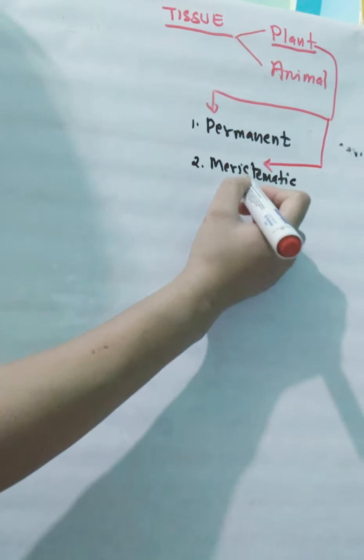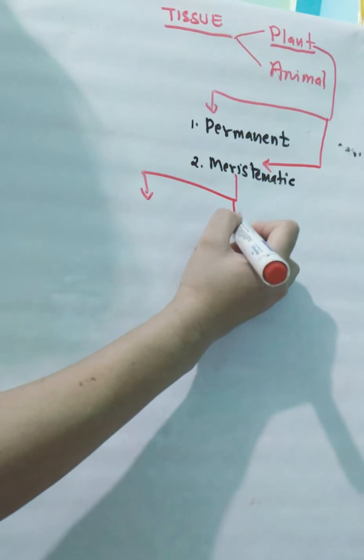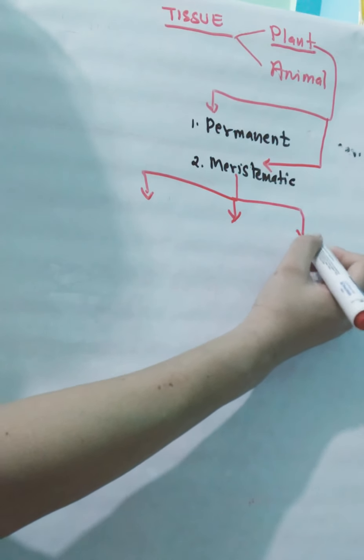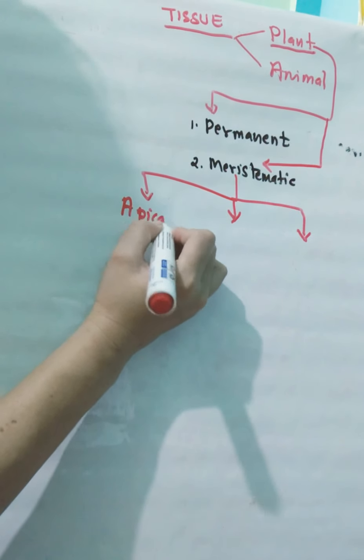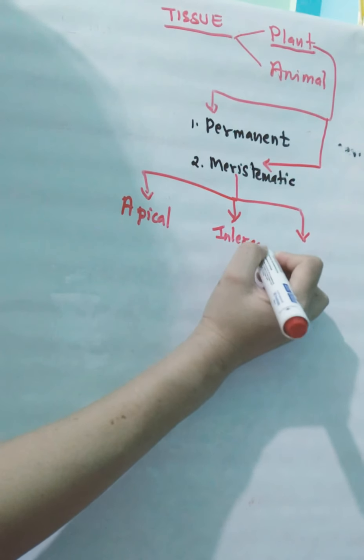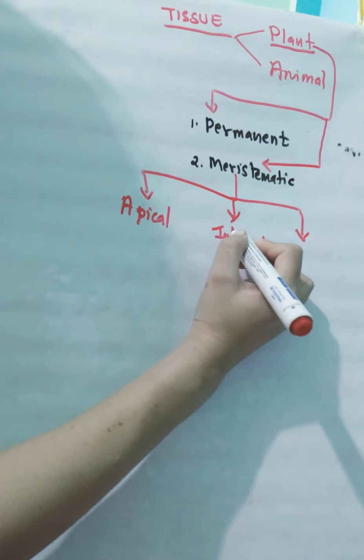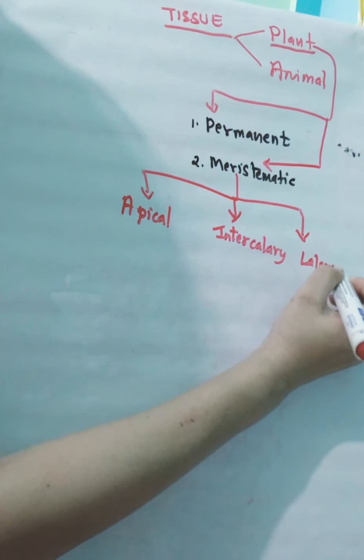Okay, yes. Now these meristematic tissues are again of three types. First is apical, second is intercalary, and third is your lateral. Okay, on the basis of their location. Okay, you know plant body.